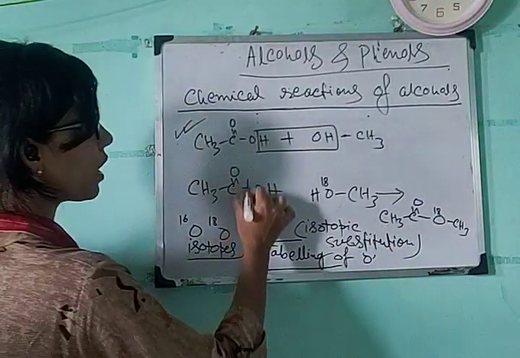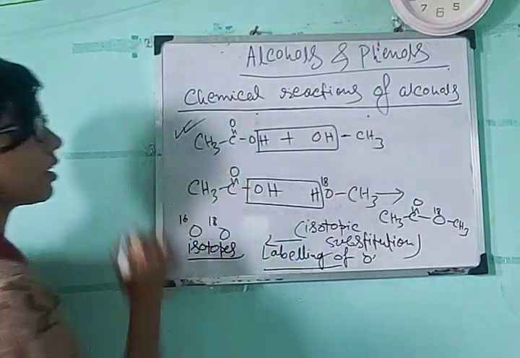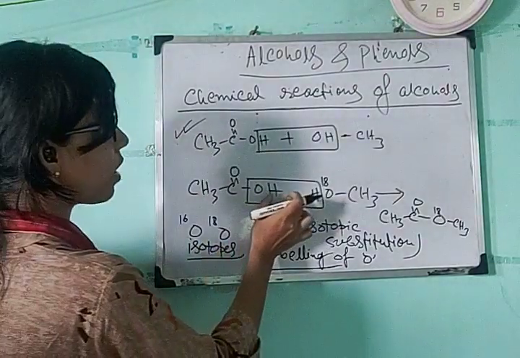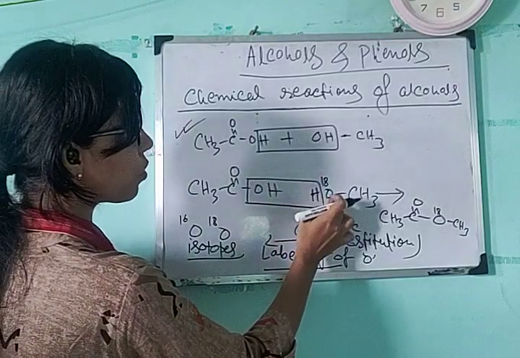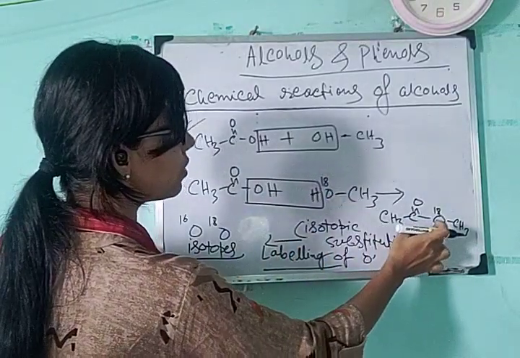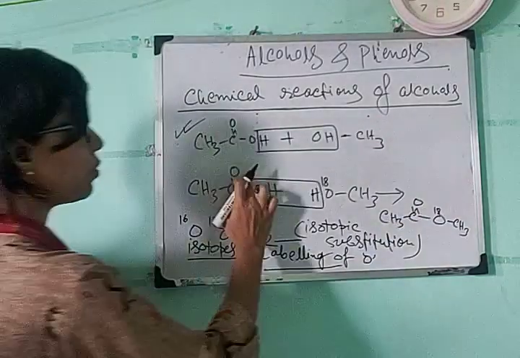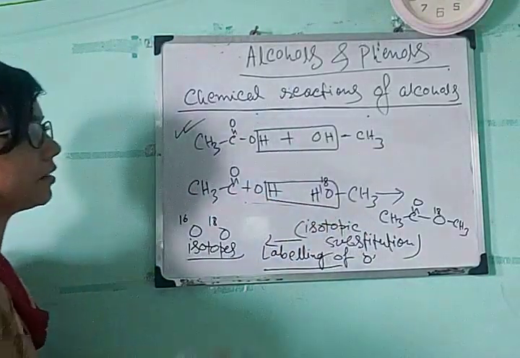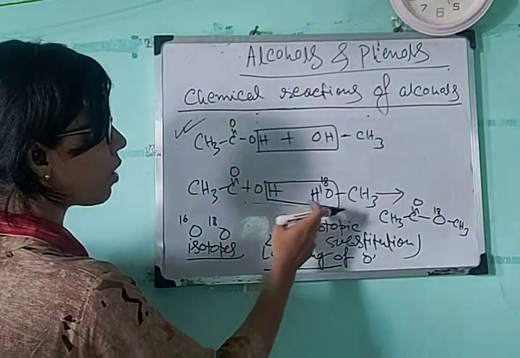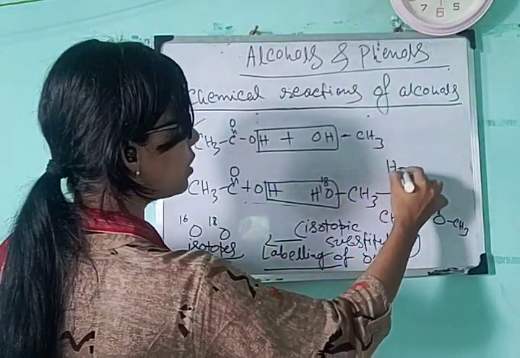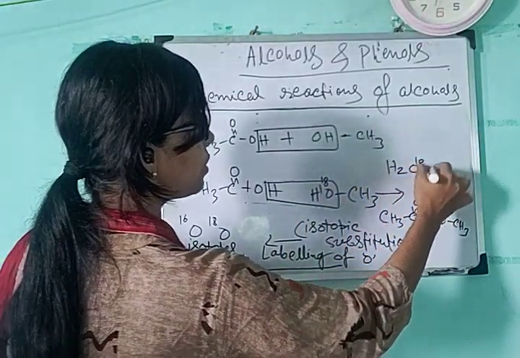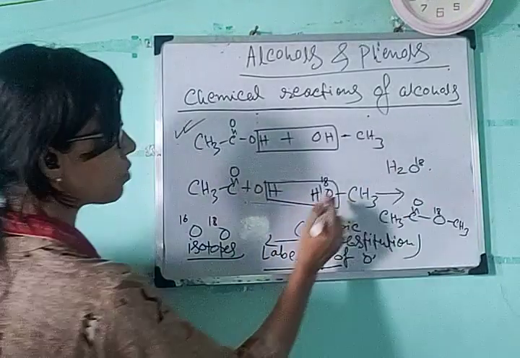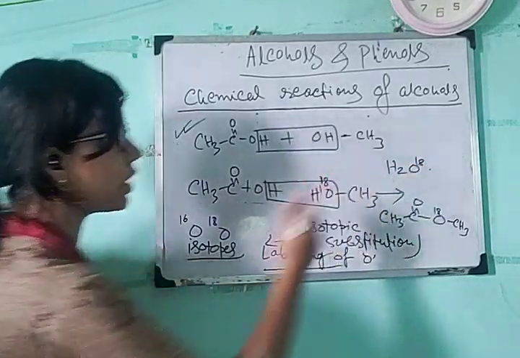That means you can easily say that this is the correct method of elimination of water. As this water has been eliminated, that's why this O18 labeled oxygen is retained in the ester product. If you write it like this, that water is eliminating like this one, that is not correct. If water eliminates like this, then the released water will contain O18. See, H2O, if water releases like this, then this released water contains this labeled oxygen O18, but that is not